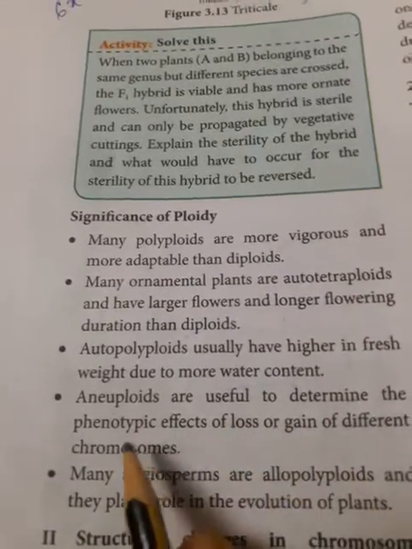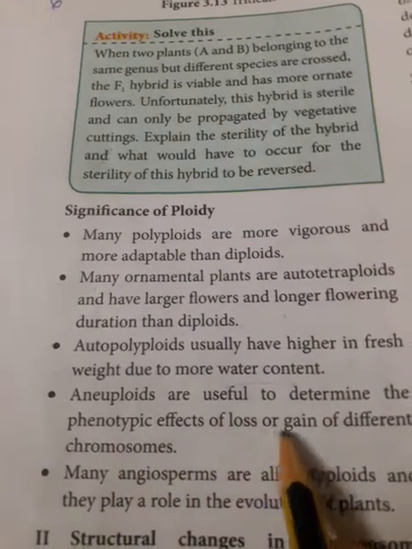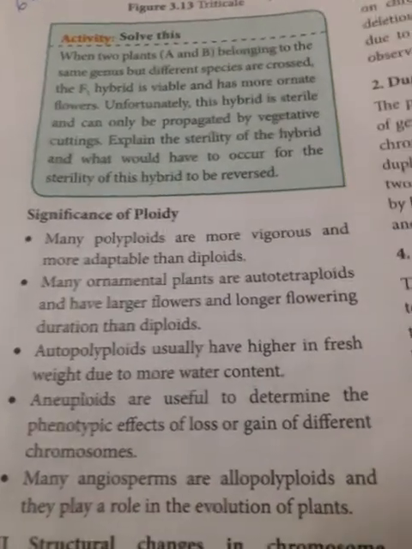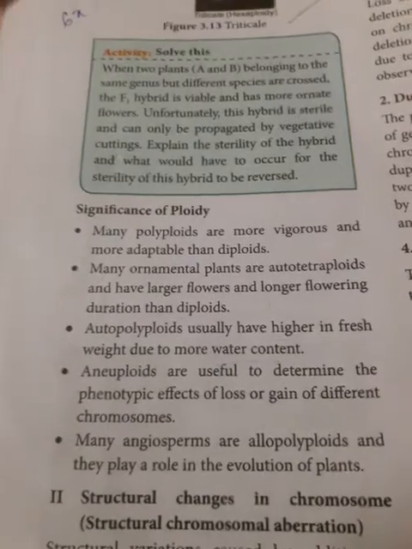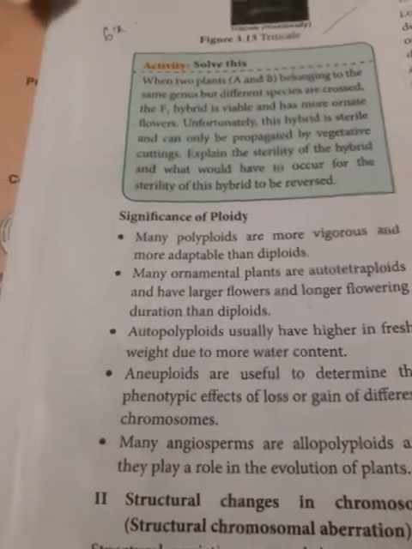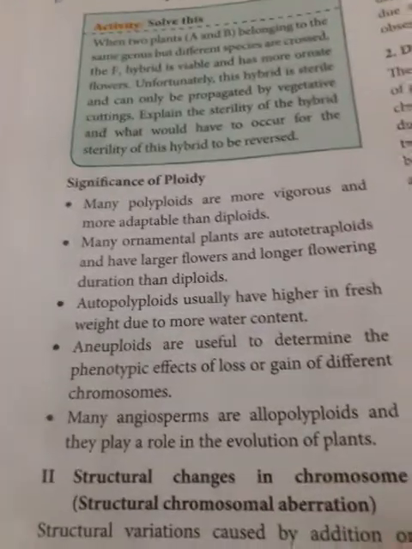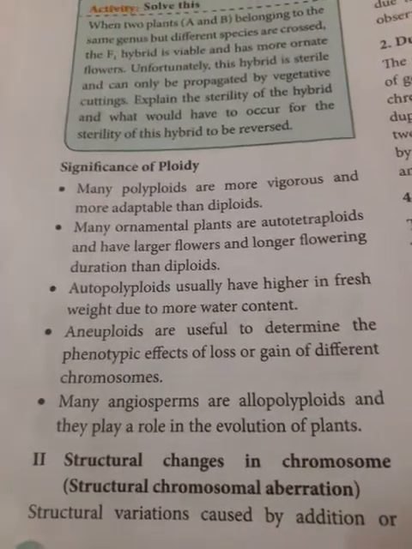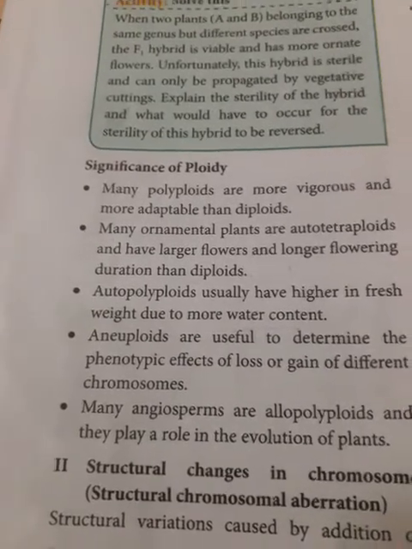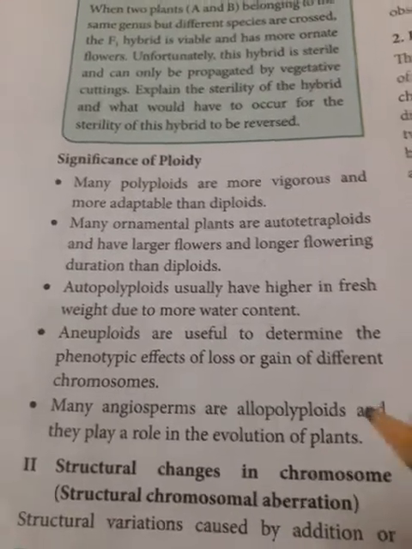Aneuploids are useful to determine the phenotypic effects of loss or gain of different chromosomes. That is helping us find which part of the chromosome has been lost. Because of that lost part, the organism shows some defective characteristic features. We can find out that way. Many angiosperms are allopolyploids, and they play an important role in the evolution of plants.